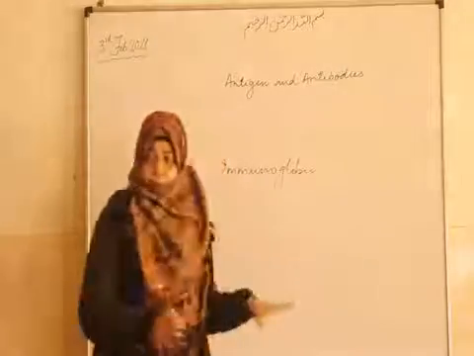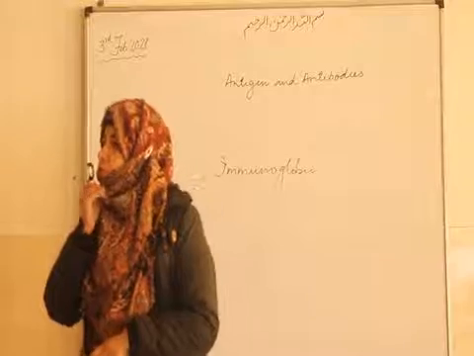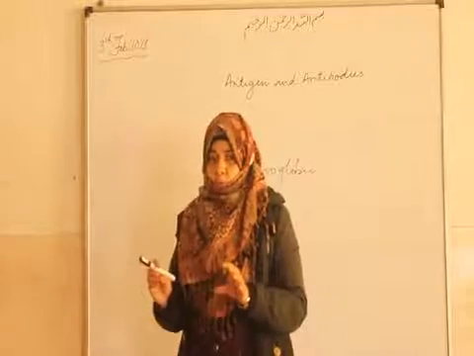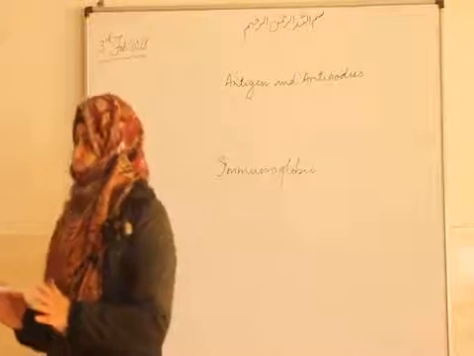So, when any foreign particle enters the body, the defense system becomes active due to some of the cells which are present in the body.